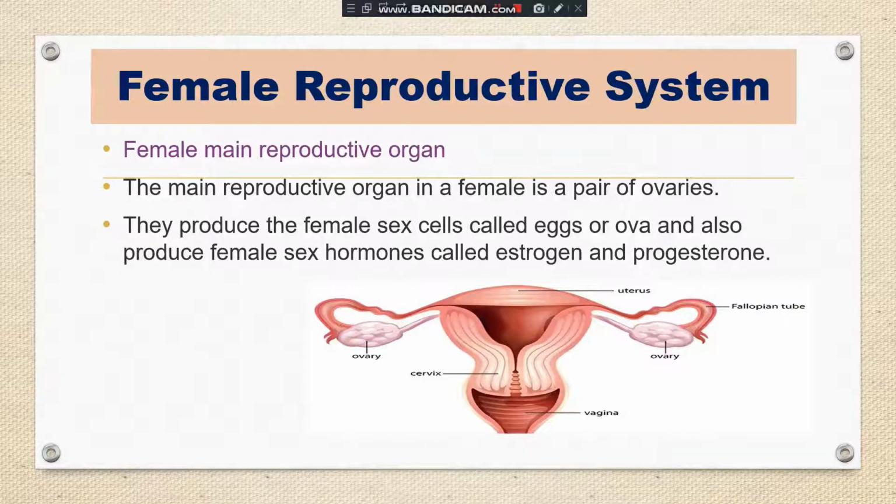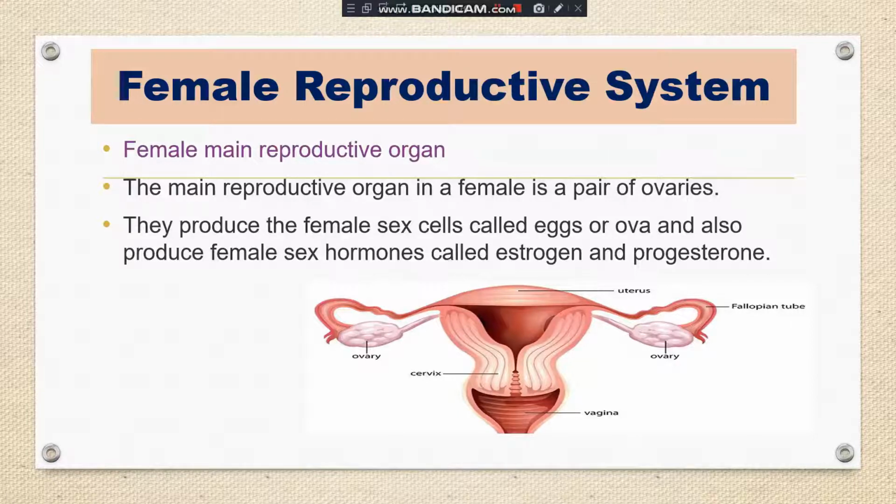As I told you, the male reproductive system is divided into the main reproductive organ, which is the primary organ, and in the male reproductive system the primary organ was the testes, as it produced the male sex cell, that is sperm. Similarly, the female reproductive system can also be divided, and here the primary organ is the ovary. You can see here in the diagram there is one pair of ovaries. So there are two in number, and these are the primary organs of the female reproductive system.